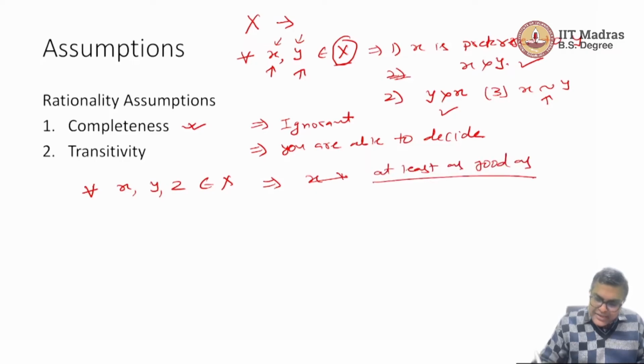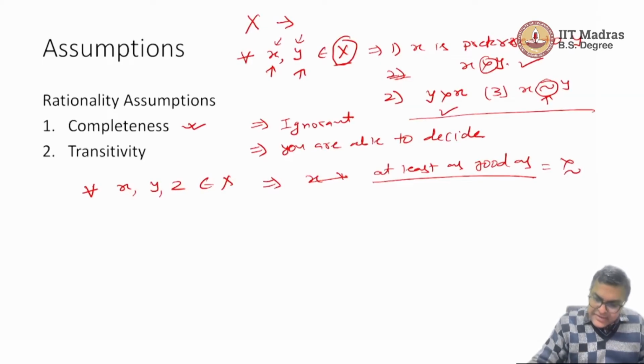At least as good as has this symbol. So it combines preferred to and indifferent. So if I go back, these three things can be represented by two different things: one is x is at least as good as y, or y is at least as good as x. What is the difference?